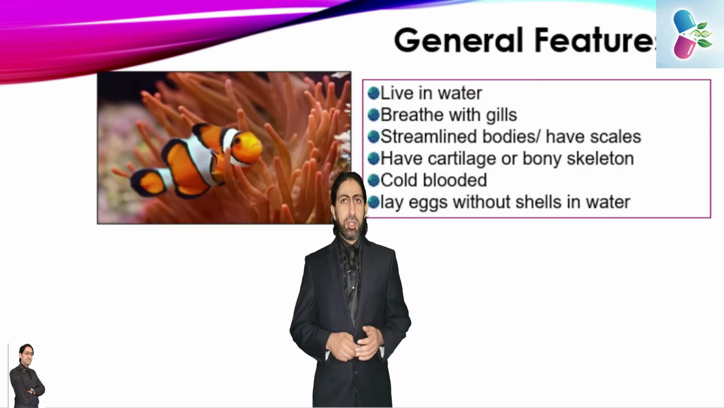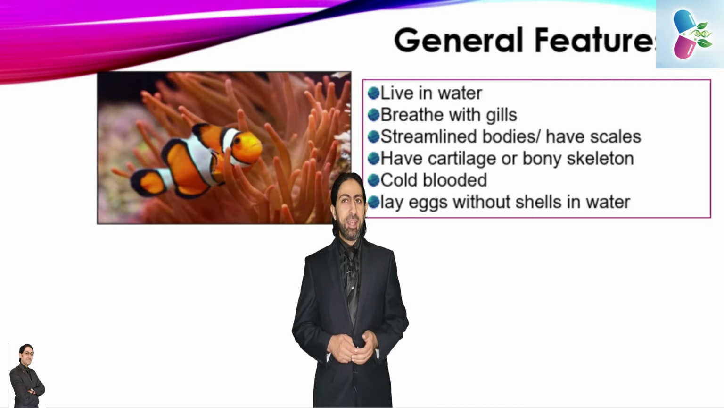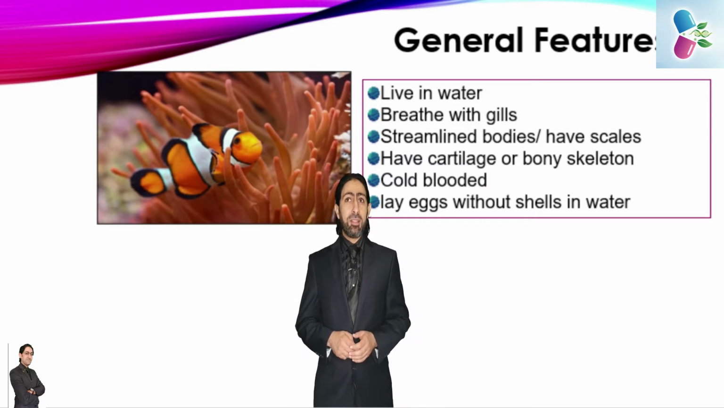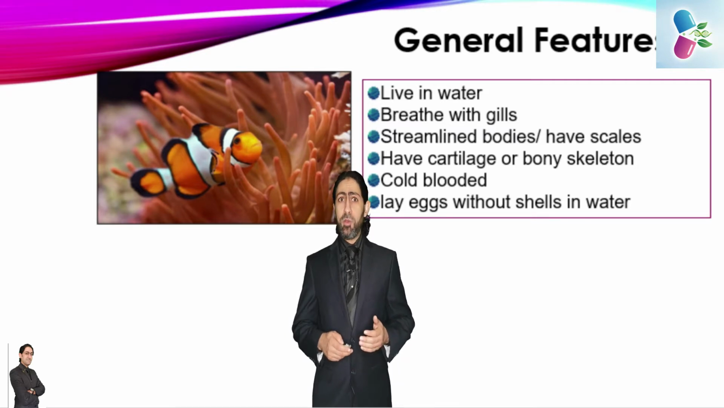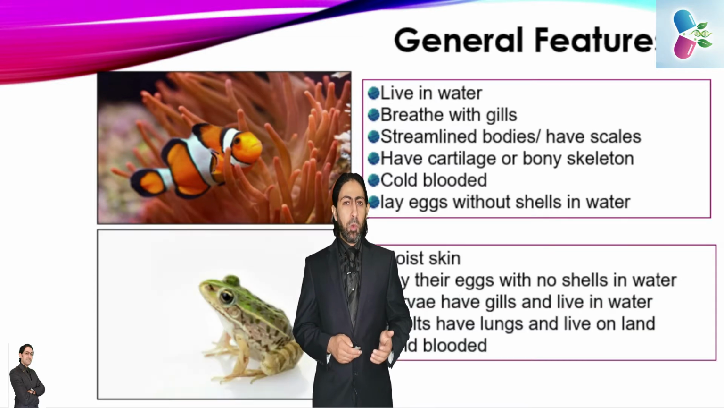So the general features of the fish: they live in water, of course, they breathe with gills, they have streamlined bodies and have scales that cover the body. We will talk about them in detail in a couple of seconds. And they have a skeleton, whether it's made up of bones or it's made up of cartilage. Also they are cold-blooded, and eventually they lay eggs without shells, and all of the eggs have to be laid in water.